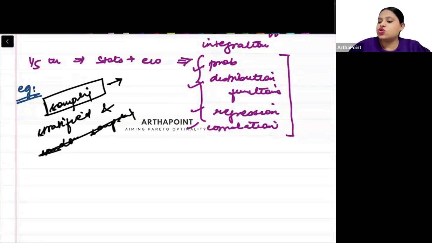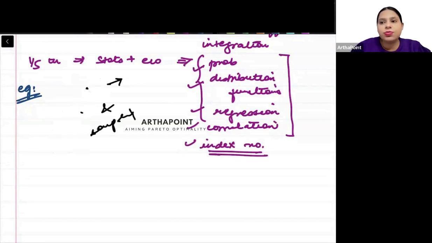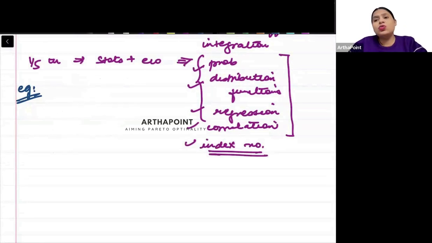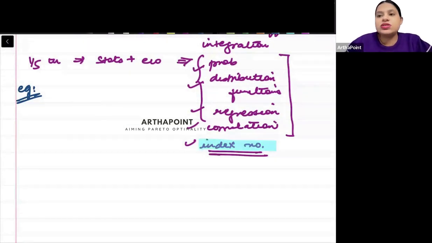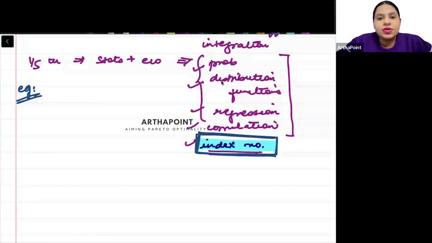Then they will ask you questions on index numbers. I'll take one class on index numbers so that we can revise this topic together. It is important from the point of view of the exam. Index numbers will usually come in the exam. So we should be clear about what is Laspeyres, what is Paasche, what is Fisher's index and their properties. We'll revise this topic together. So this is stats plus econometrics. No advanced topics required, beta.